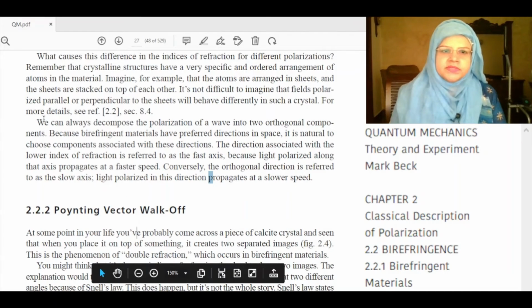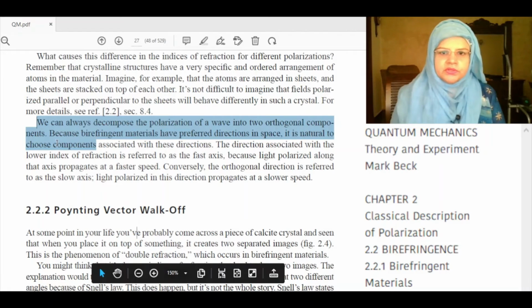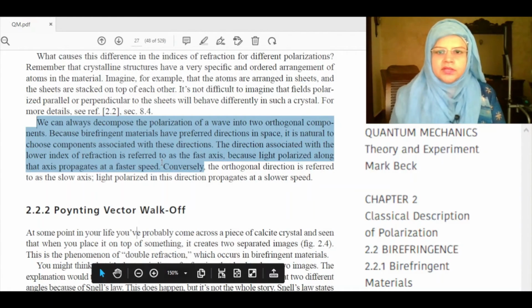We can always decompose the polarization of a wave into two orthogonal components. Because birefringent materials have preferred direction in space, it is natural to choose components associated with these directions. The direction associated with the lower index of refraction is referred to as the fast axis because light polarized along that axis propagates at faster speed. Conversely, the orthogonal direction is referred to as the slow axis. Light polarized in this direction propagates at a slower speed.